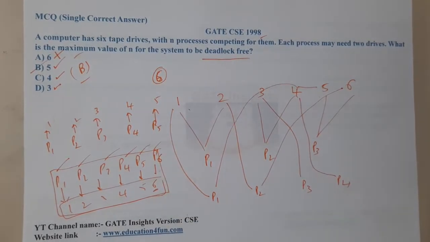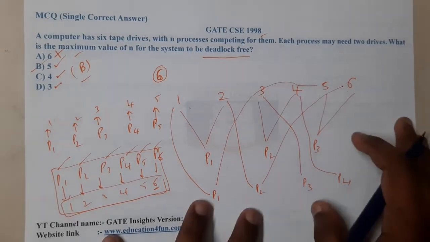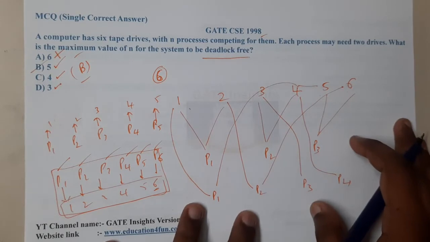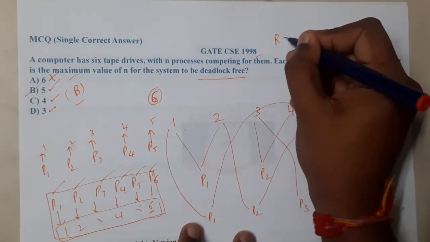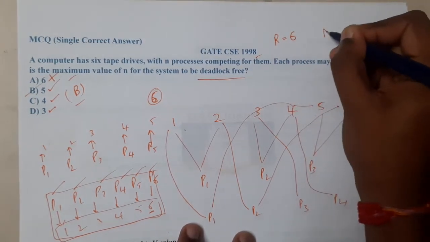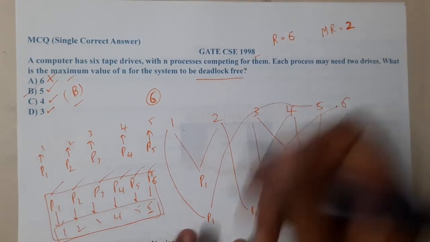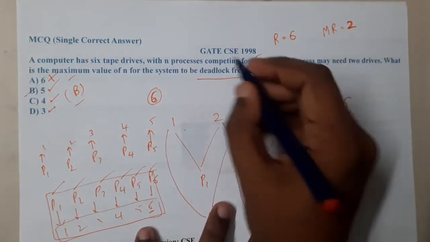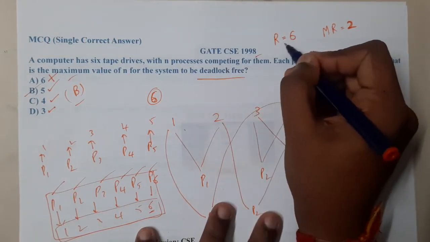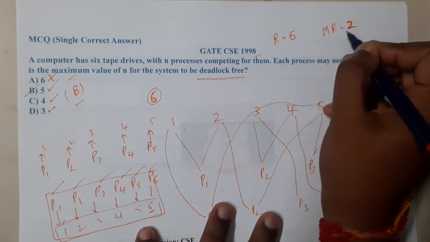Yes. Now I hope everyone got a clear idea with respect to this. A small trick you can apply for these types of questions: they ask how many processes, and they clearly tell that the total number of resources is 6 and the maximum resources you can allocate to a process is 2. The simple trick I always apply: here we have 6 resources and a maximum request of 2.